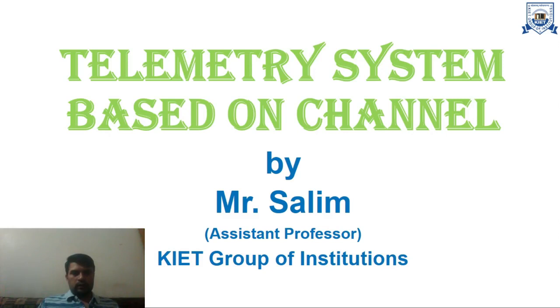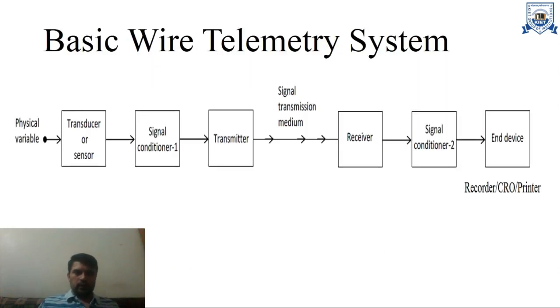So here, our first slide has a basic wire telemetry system. Here we have a physical variable. Physical variable may be temperature, pressure, flow, current, voltage, any picture, any video, etc. The next block is our transducer or sensor, which can convert our physical variable into measurable form or electrical signal.